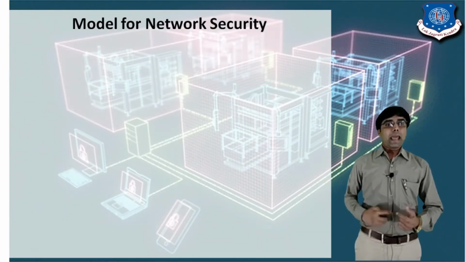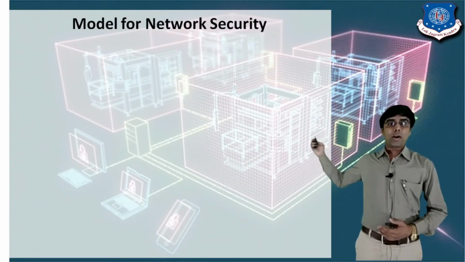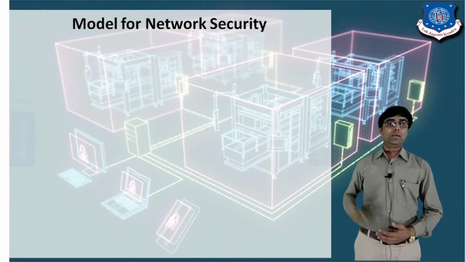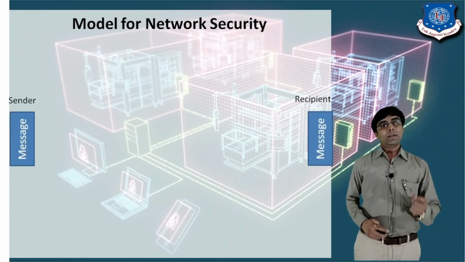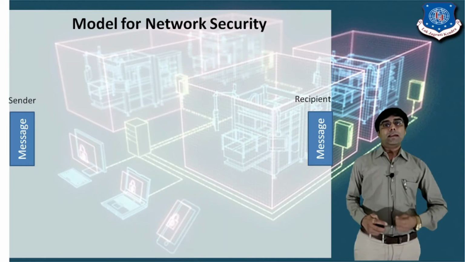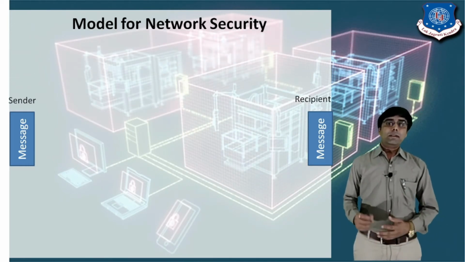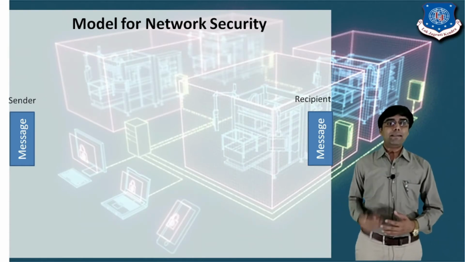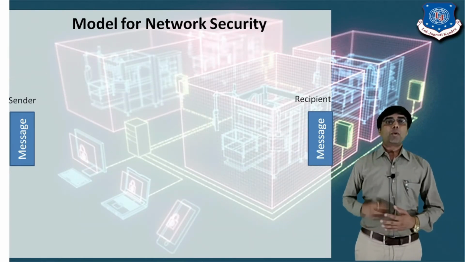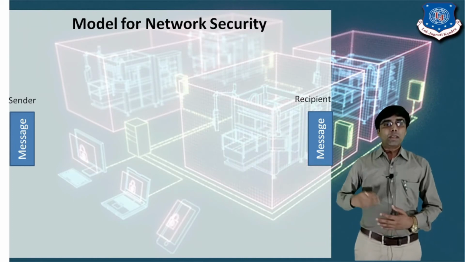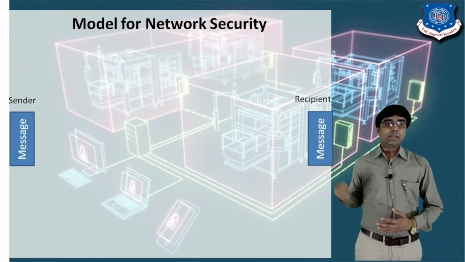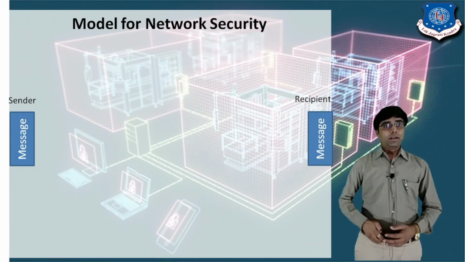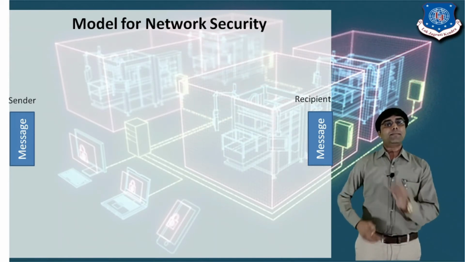And the next topic is the model for network security, right? If I want to secure the network, first of all we establish or develop a model for providing some security mechanism to secure the network. Here one model is given.